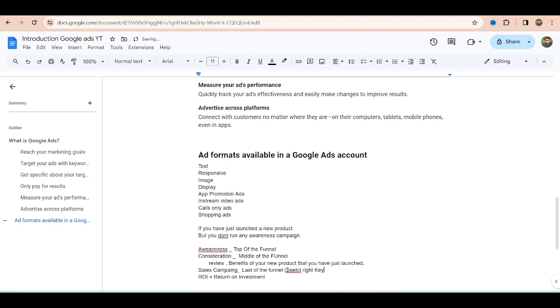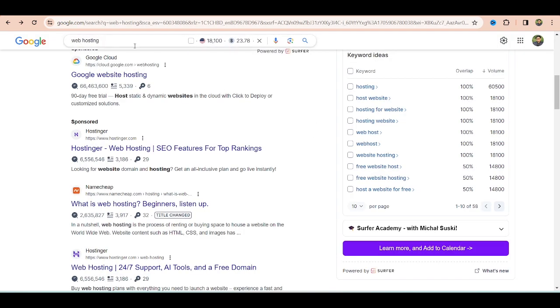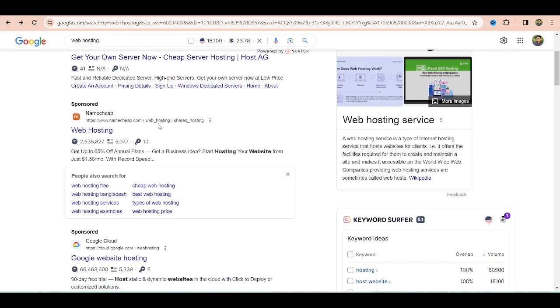the right keywords for your ads. If you select the right keywords for your ads, it will target the right people. Suppose here I have written web hosting, and the first ad shown is web hosting from Namecheap.